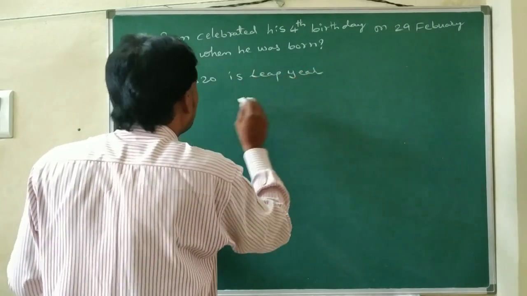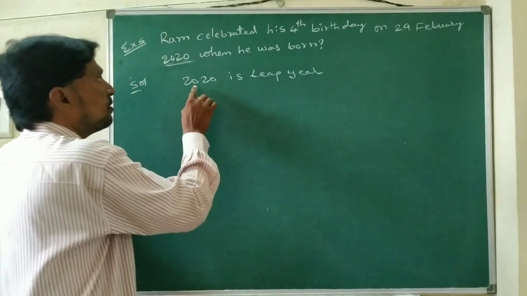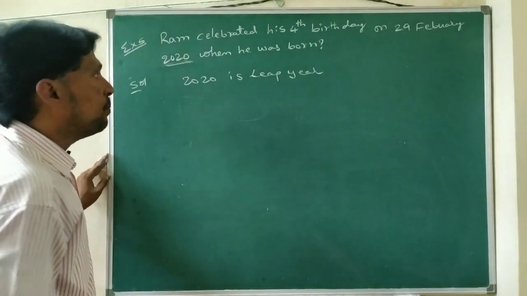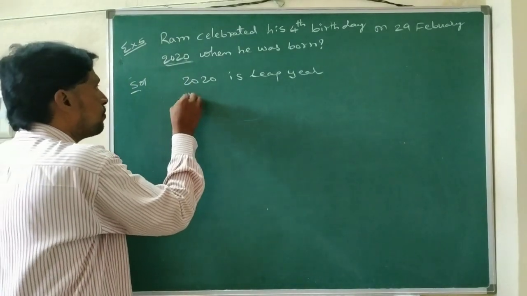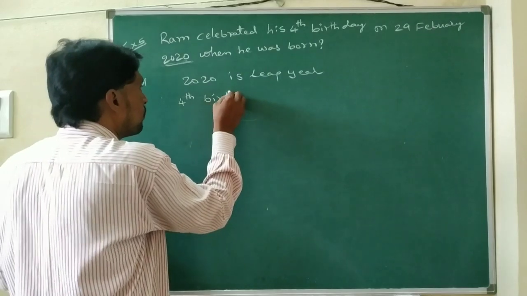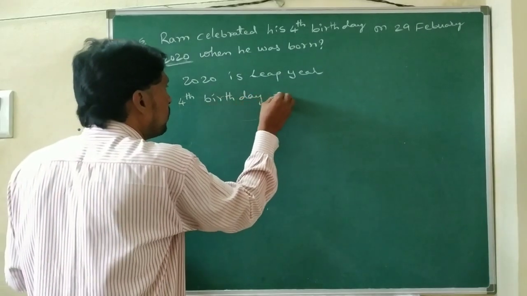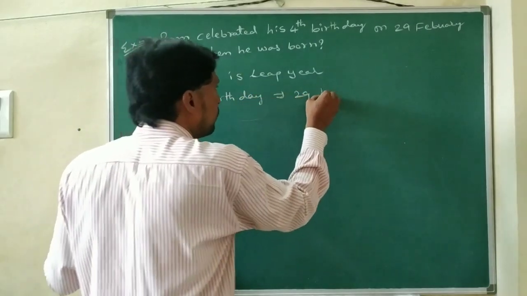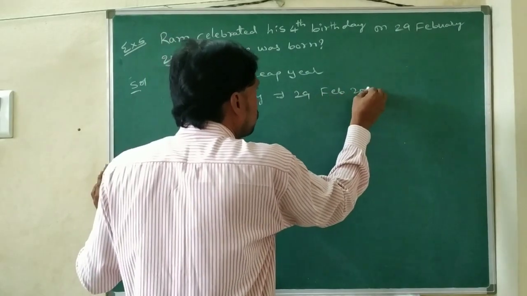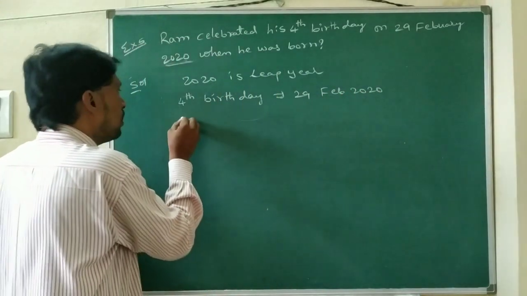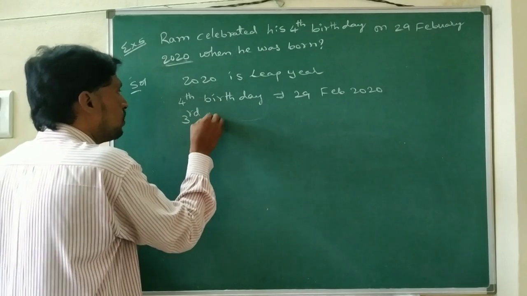So he is celebrating his 4th birthday in a leap year, on 29th February 2020.